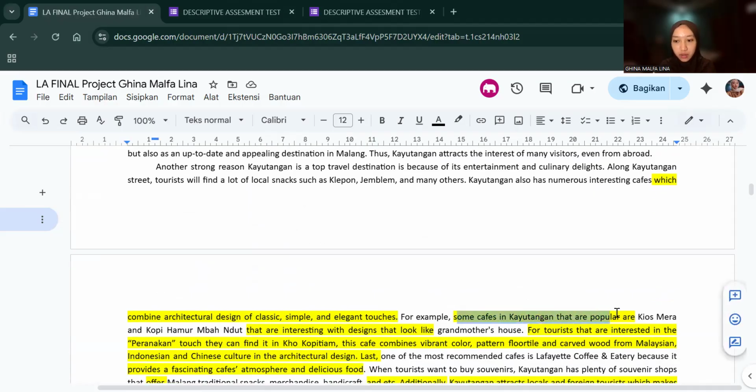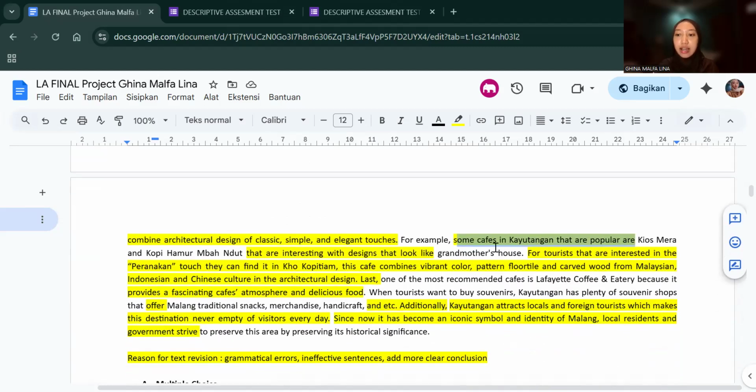And "some cafes in Kayu Tangan that are popular" still has the same reasons: grammatical errors and also ineffective sentences. In this case, for example, at first the sentence mentioned four cafes, but I decided to divide it into three sentences. The first sentence is just about Kios Merah and Kopi Hamur Mbah Dut. Then the second sentence specifies on Kokopitiam, and the last is about Lafayette Cafe and Eatery.